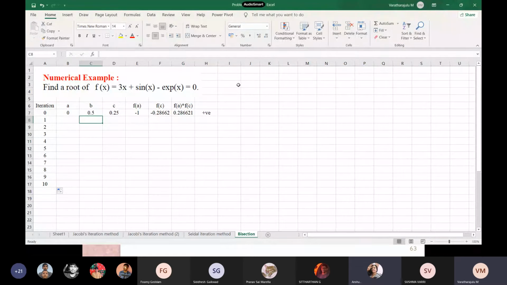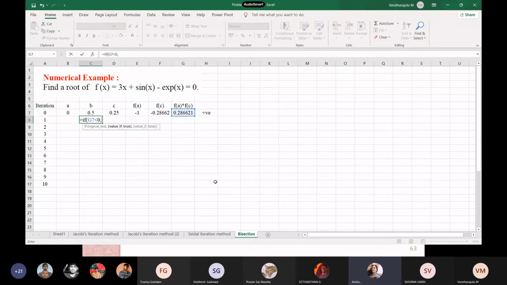Now tell me the coding. Yes, I am starting with if. G7. Very good. G7 is less than 0, that is what we need. Less than 0, comma, then B equal to C, means the value has to be taken from C. Like C, right? D7. Here C is D7. Yes, you put it as D7.